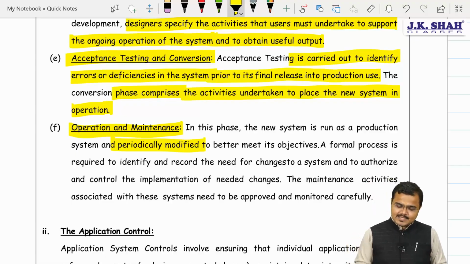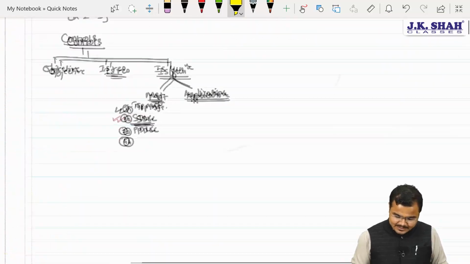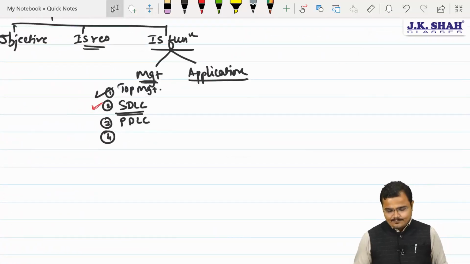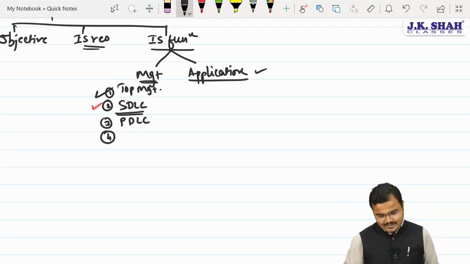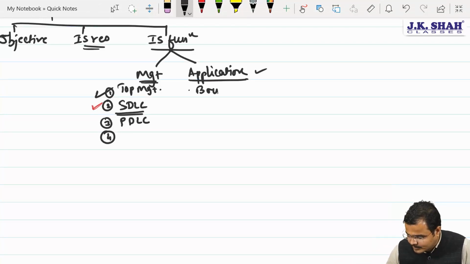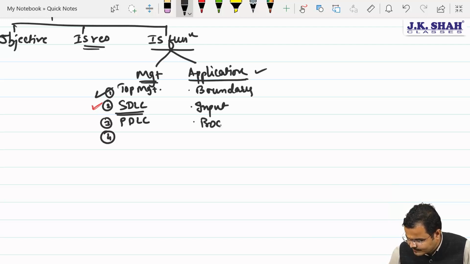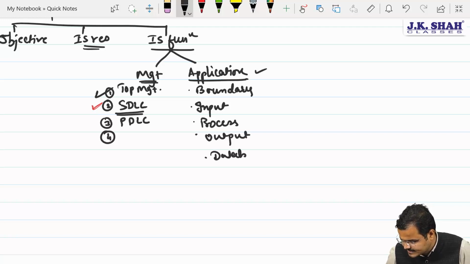Yes, sir. Second, chartered, if you do remember, in the same line we were having what, sir? Application related controls also. Correct? Yes, sir. In which we are having boundary controls? Yes, sir. Input controls? Yes, sir. Process? Yes, sir. Output? Yes, sir. Storage or the database? Yes, sir. And communication. Agree? Yes, sir.